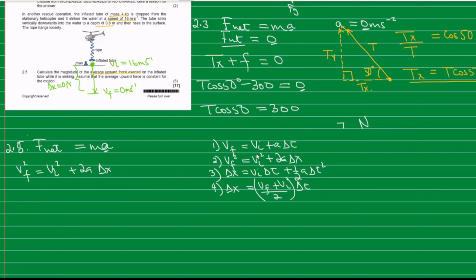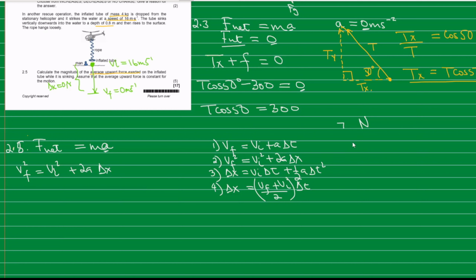Now you don't have to worry much about this one because these equations are given in your formula sheet or your data sheet. The reason why I'm listing it here is that you might be asking, why did I choose this formula? Given the information that we are given, we are given the initial velocity, the final velocity, and the delta x. So we are not given the time.